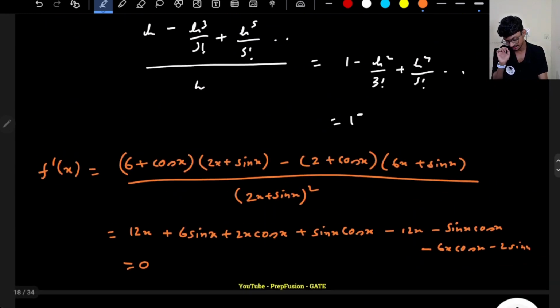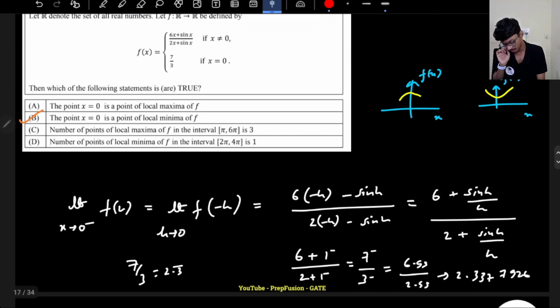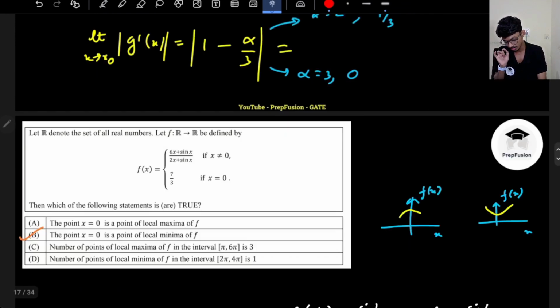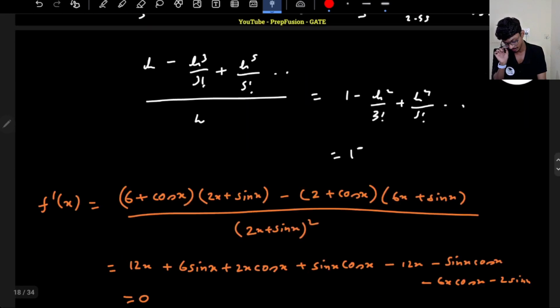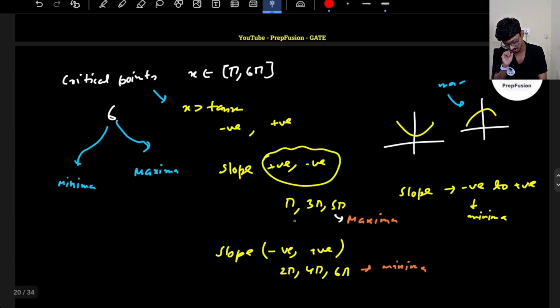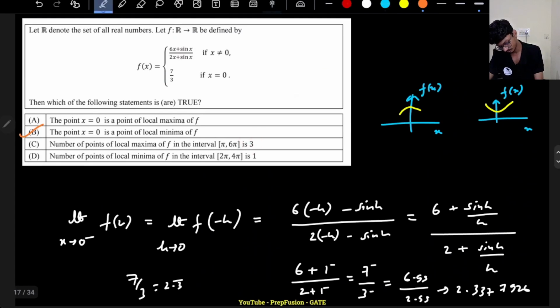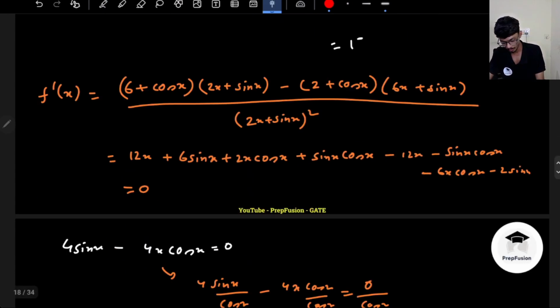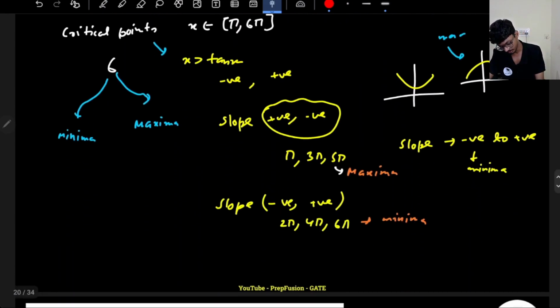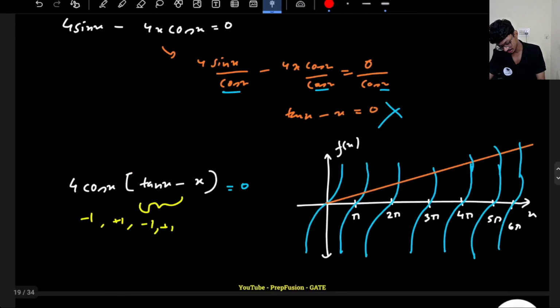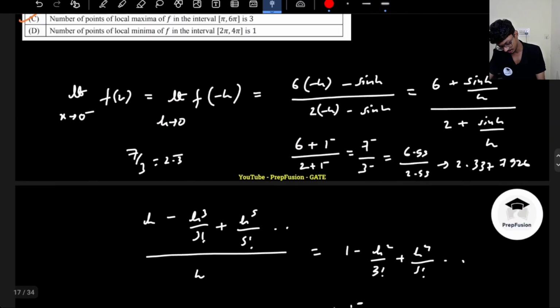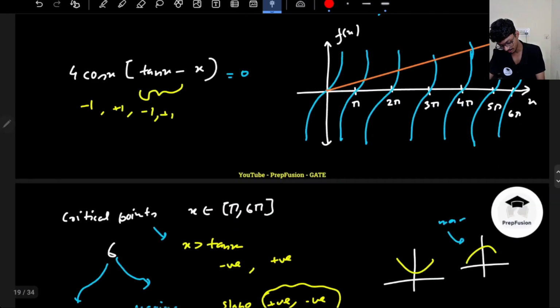So now what are they asking? They are asking me the number of points of local maxima of f in the interval pi to 6 pi. In the interval pi to 6 pi, I have 3 maxima, which is absolutely correct. Yes. Number of points of local minima between 2 pi to 4 pi. So between 2 pi to 4 pi, let me see how many minima I have. 2 pi to 4 pi, which includes 2 pi and 4 pi as well, right? Which includes 2 pi and 4 pi is 1, which is incorrect.